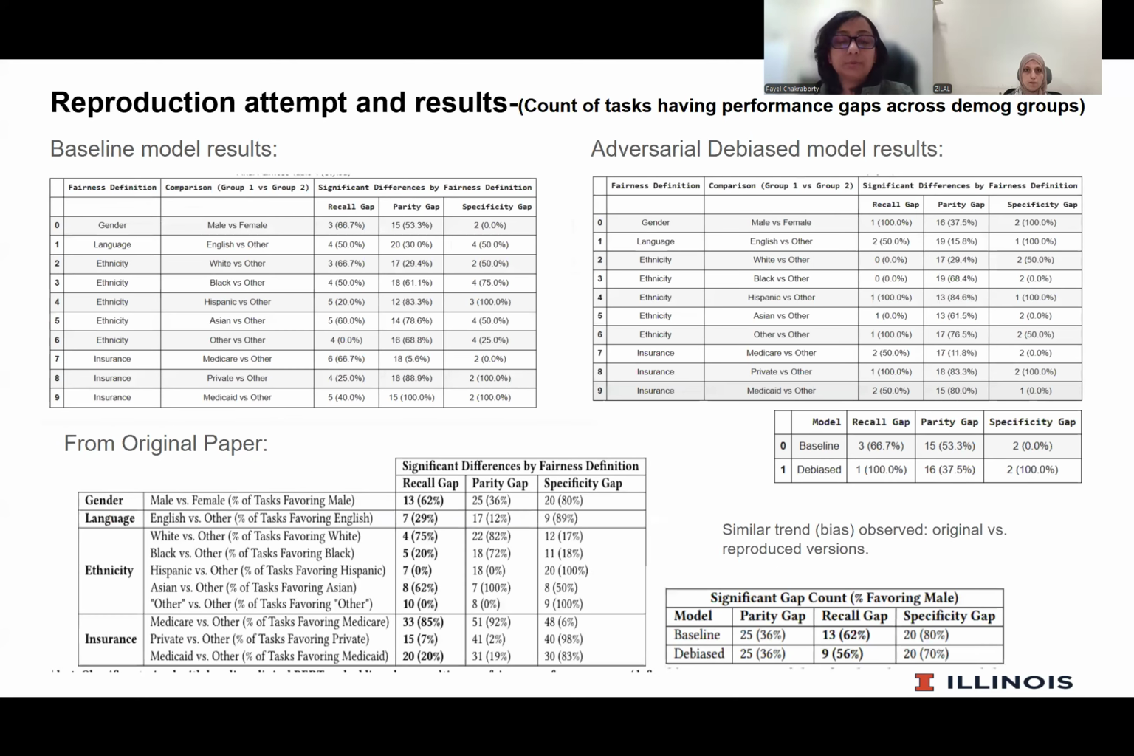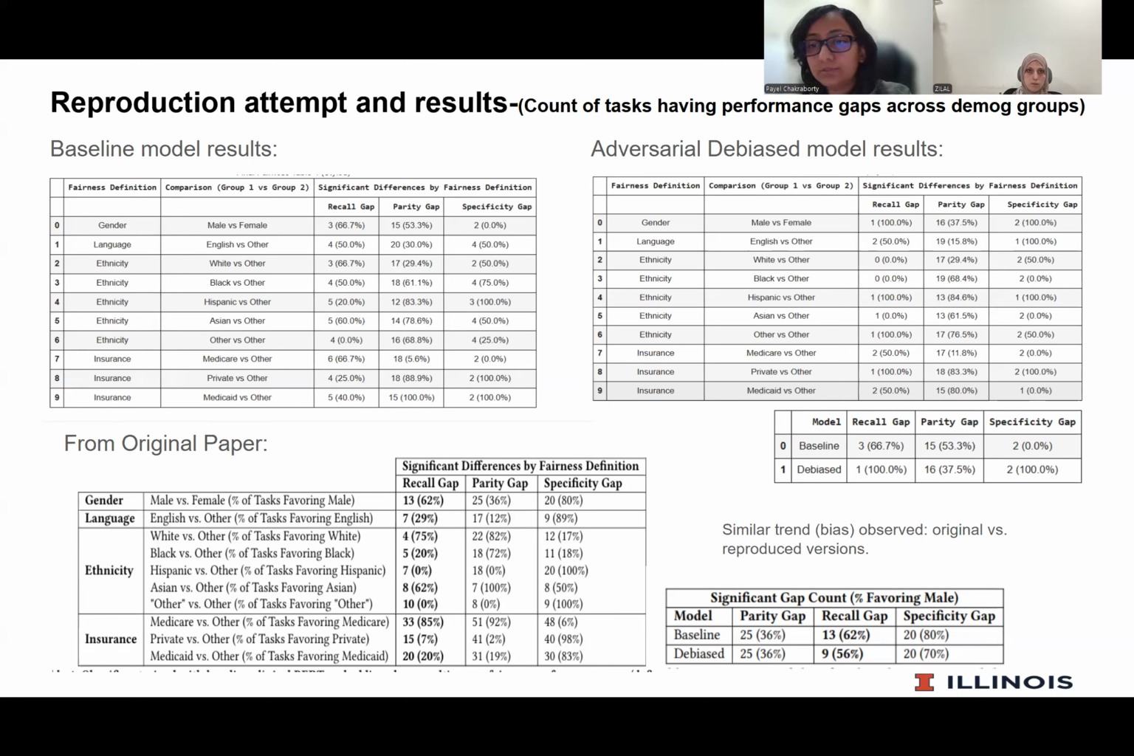We also evaluated our datasets using both the pre-trained clinical baseline model and the adversarial gender debiased model. In both cases, we saw that classifiers trained with these models showed multi-group fairness performance gaps across gender, language spoken, ethnicity, and insurance status. We counted the number of downstream classification tasks with a statistically significant difference, as well as the percentage of significant tasks which favor a subgroup. The top two charts are the reproduced ones, and the bottom chart is from the original paper, and all of them show a similar trend: bias exists and is favoring a particular subgroup.